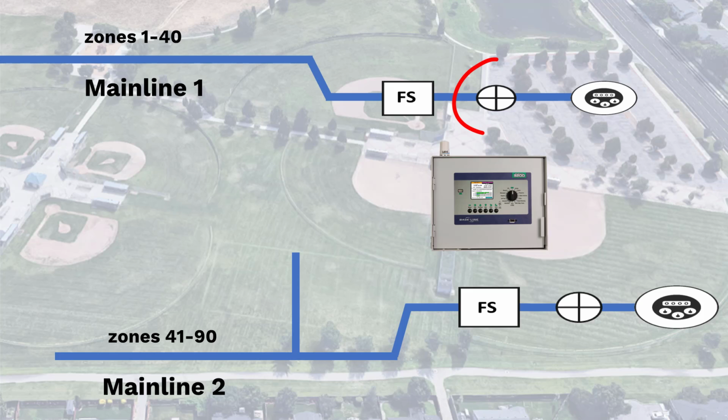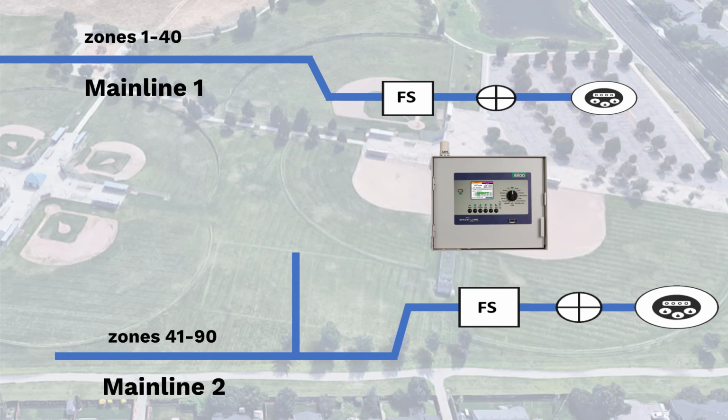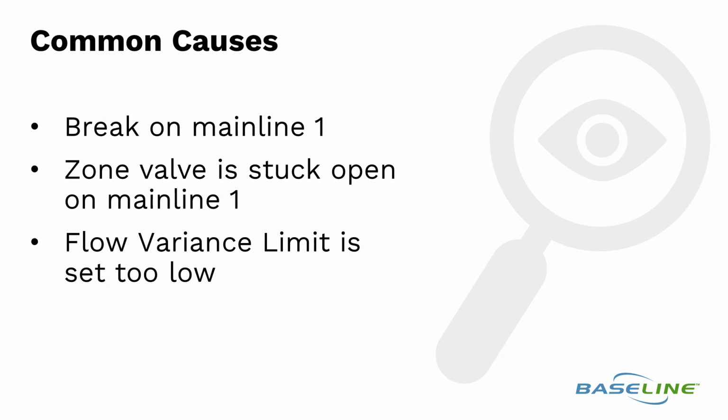On this site, the master valve is closed, so Mainline 1 is isolated, and all zones downstream don't have water. Mainline 2 isn't affected, though. A common cause for Mainline high flow variance could be a broken mainline. It could also be a zone valve on Mainline 1 that's stuck open and creating a high flow situation. Or it might be that the flow variance limit is just set too low.